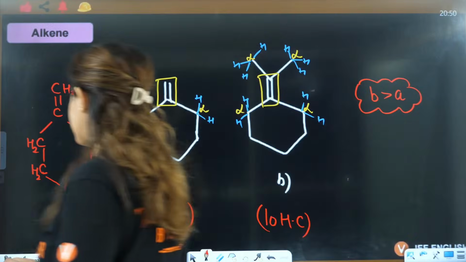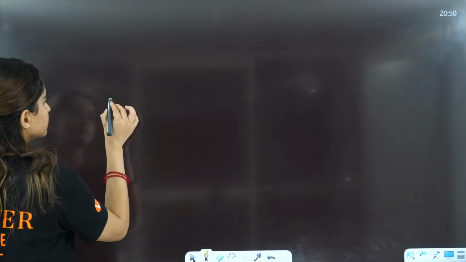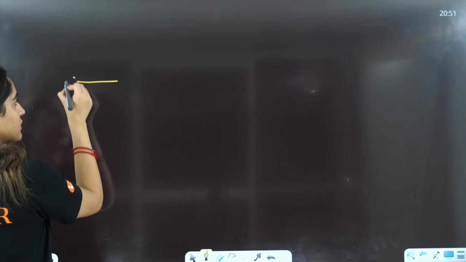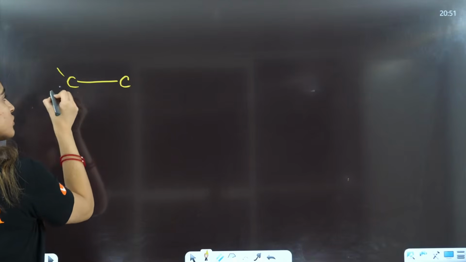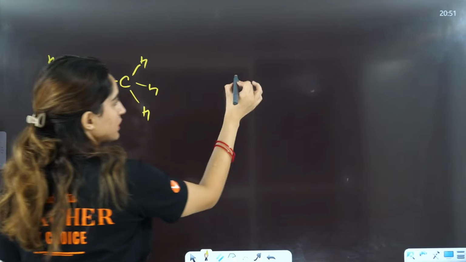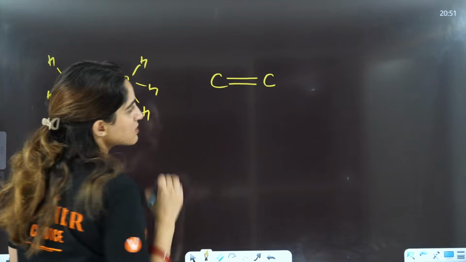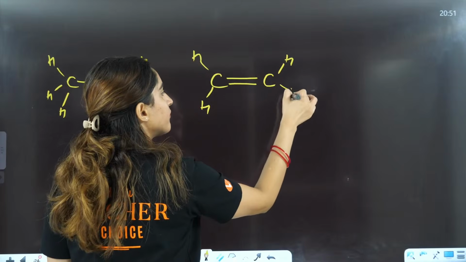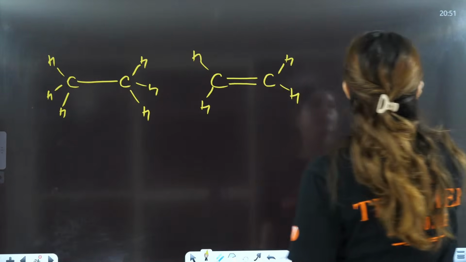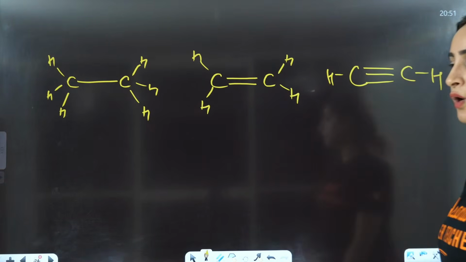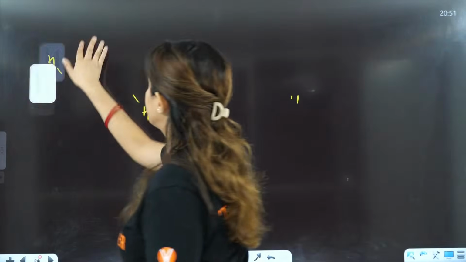Okay? Students, the concept is, if you have carbon and carbon, that means this is carbon, this is carbon, so 3 hydrogens should be connected to each of them. If you have this chain, that means this is C double bond, double bond means only 2 more are required. If it is triple bond, that means only 1 more is required. Got it? So that's how it is done. That is the reason I am attaching hydrogen in every case.